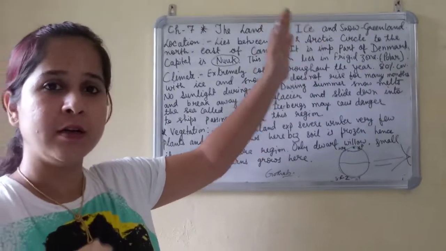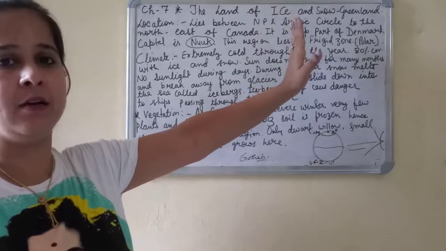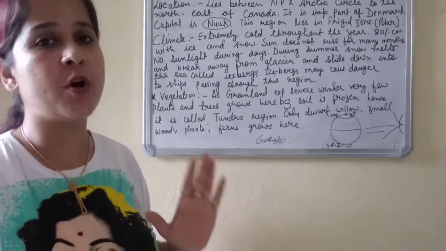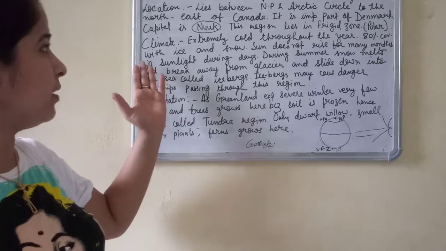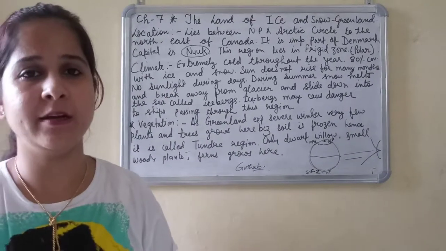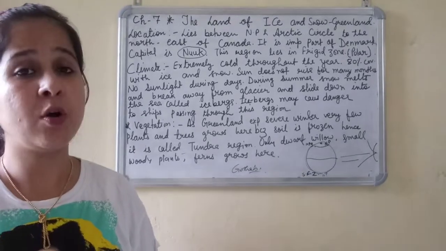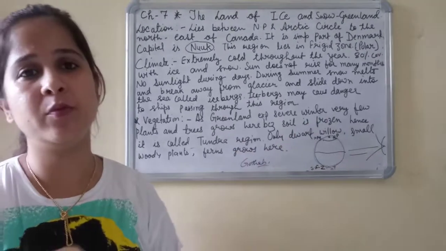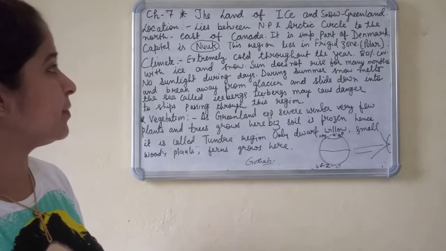80% of Greenland, how much part? 80% of Greenland is covered with ice and snow. Now you see what kind of soil portion we find here. Hardly 20%, because 80% is covered with snow and ice.